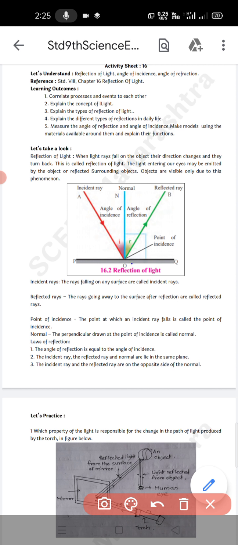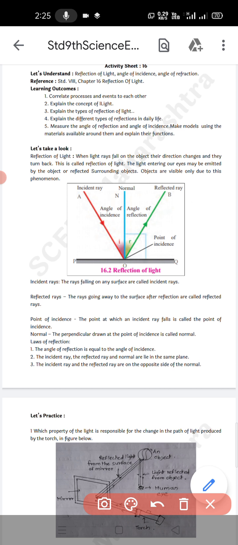Then the reflected ray. After incident on a surface or an object, it gets reflected, or it changes the direction. That ray is known as the reflected ray. Here OB is known as the reflected ray.